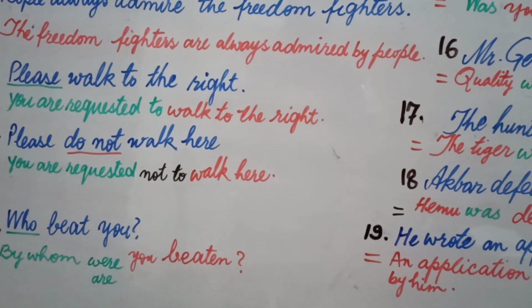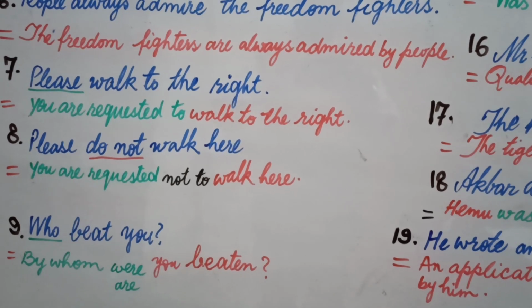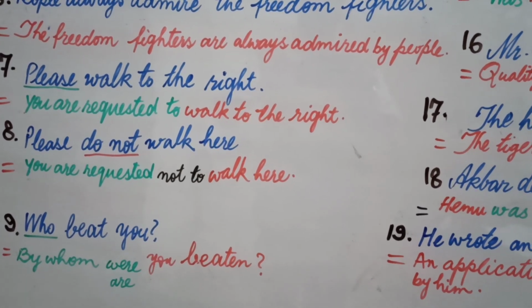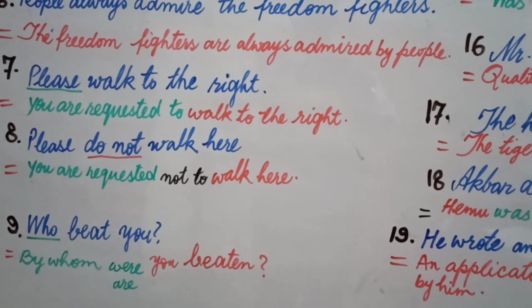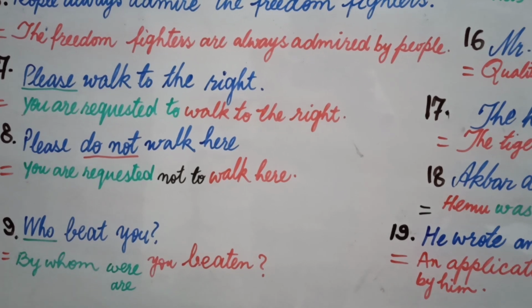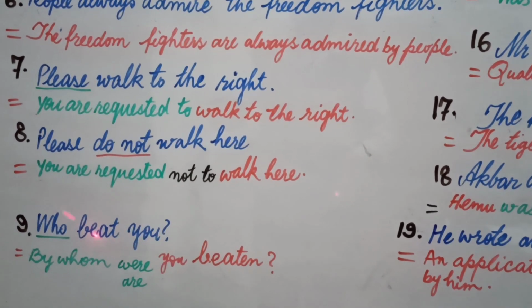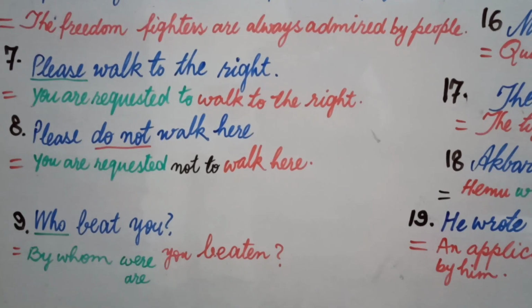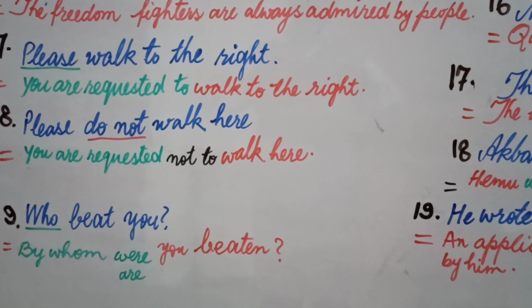Now let's understand the answer to who beat you. Who is changed into by whom, and then we write the helping verb. If we take beat as a second form, we will write were here, and then you will be taken to the beginning, and then beat will be turned into the third form. Now what is your answer? By whom were you beaten?